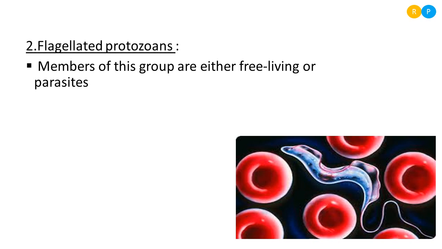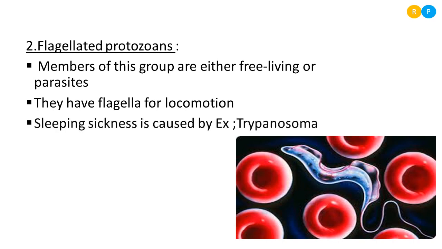Trypanosoma is the best example of a parasitic flagellated protozoan. That means it lives within another organism and survives within the host organism. They have flagella for locomotion, so the movement of the organism takes place with the help of flagella.